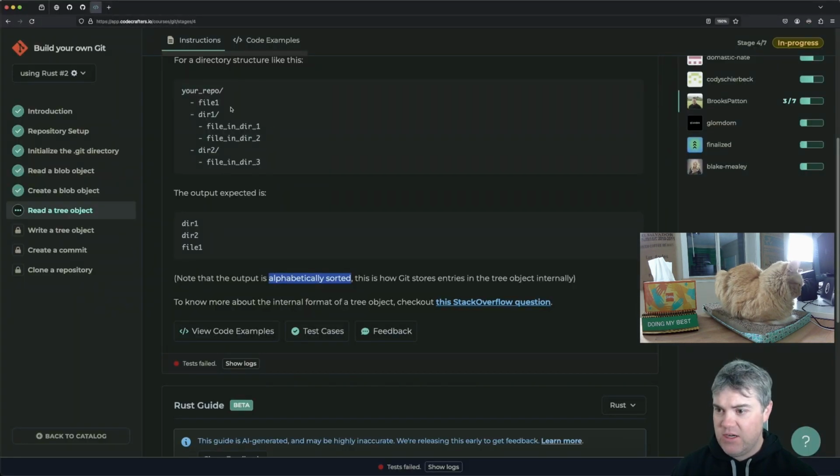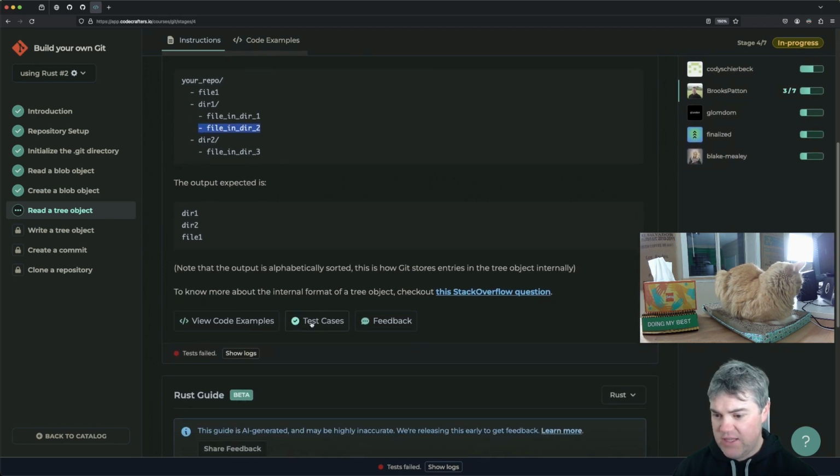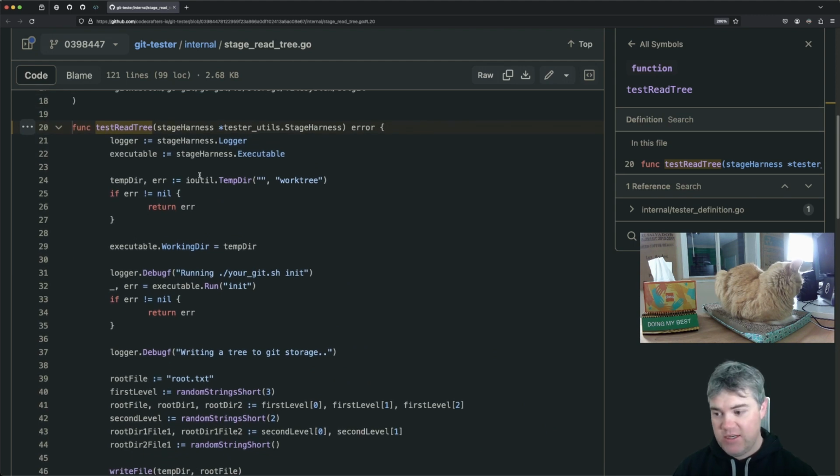So this is what they're thinking of: we're going to have a repo, we're going to have files, directories, and then files in the directories. And then what we want is the top level stuff, right? So dir1, dir2, file1. Now, what I'm curious about is, are they going to put binary files in here or not? Oh, they have test cases too that we can take a look at. They're the actual tests, which are written in Go.